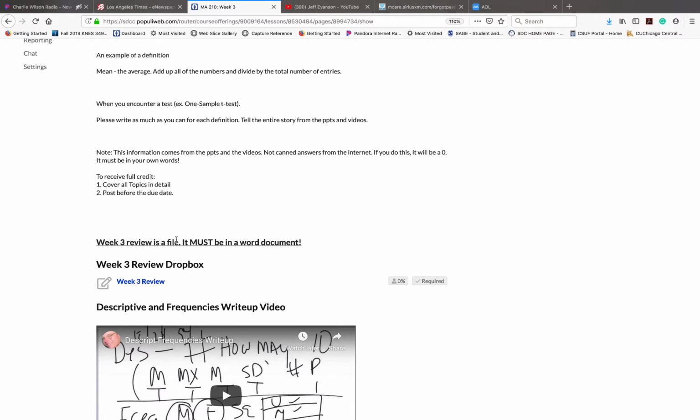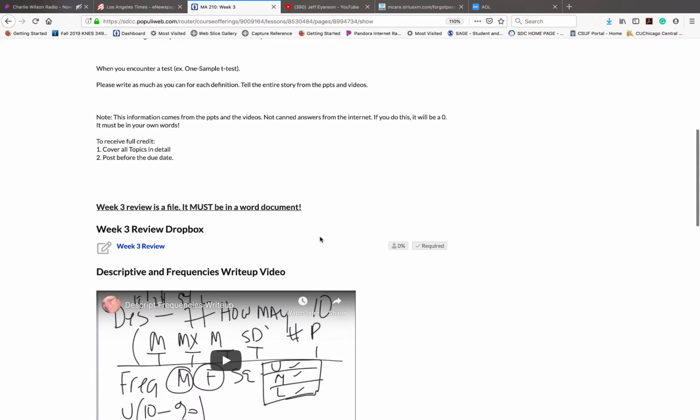It is a file now, not a discussion board. It's only a discussion board for the first week, and it must be in a Word document. Here's where you put it in the Dropbox. So it must be in a Word document.